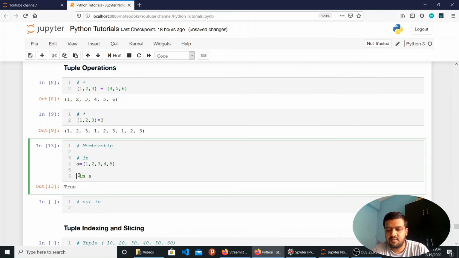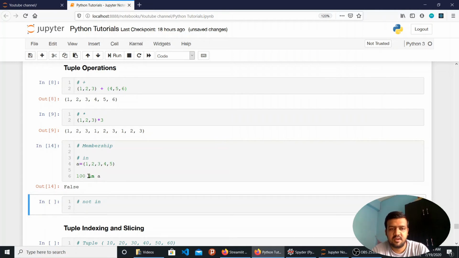So let's say I'm checking for 100. It will return a value of false because 100 is not present in the tuple. Similar to that, the opposite of the membership operator is known as not in.